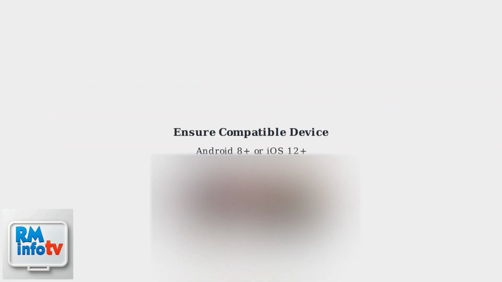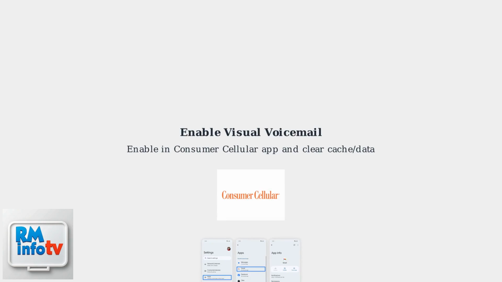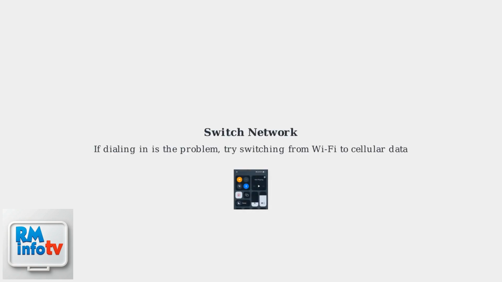If resetting your access code doesn't solve the problem, ensure you're using a compatible device, ideally Android 8 Plus or iOS 12 Plus. Restart your phone, toggle airplane mode on and off, or try removing and reinserting your SIM card. Also, ensure visual voicemail is enabled in the Consumer Cellular app and clear the app's cache and data. If dialing in is the problem, try switching from Wi-Fi to cellular data.